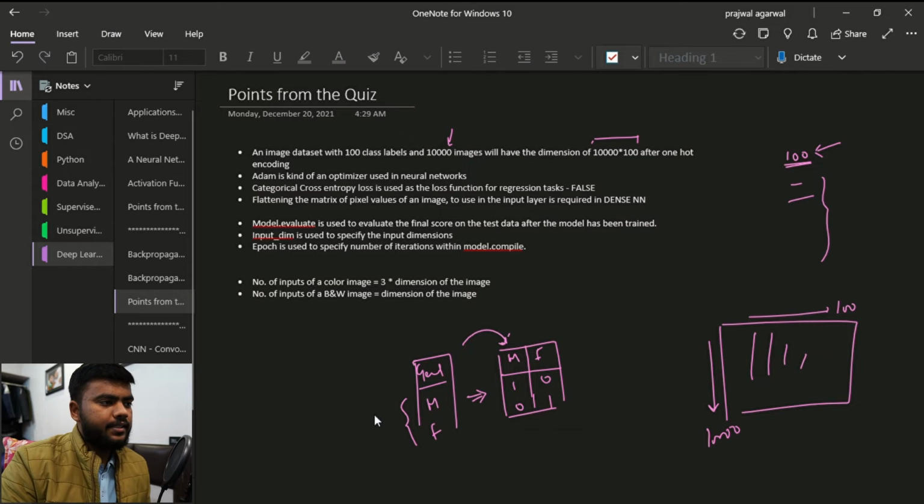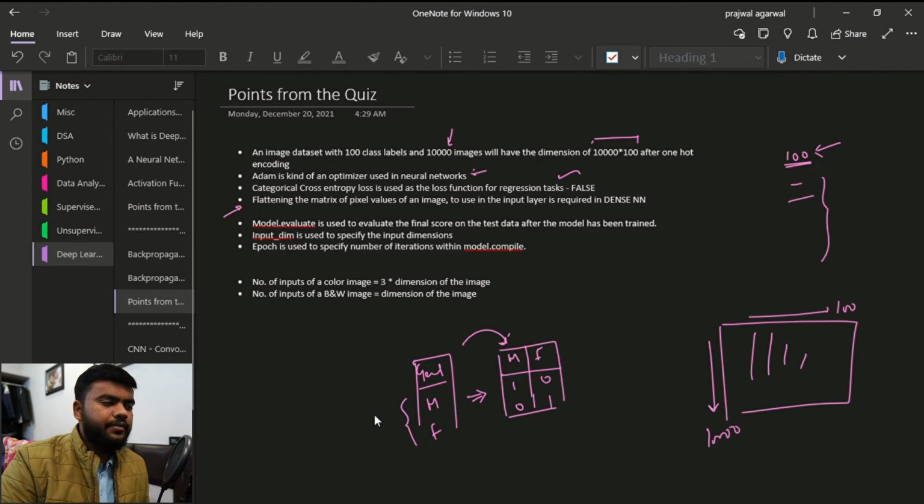The next point says Adam is a kind of optimizer in neural networks. Okay, this is something that you can remember. Categorical cross entropy loss is used as a loss function for regression tasks. Okay, it's false, by the way.